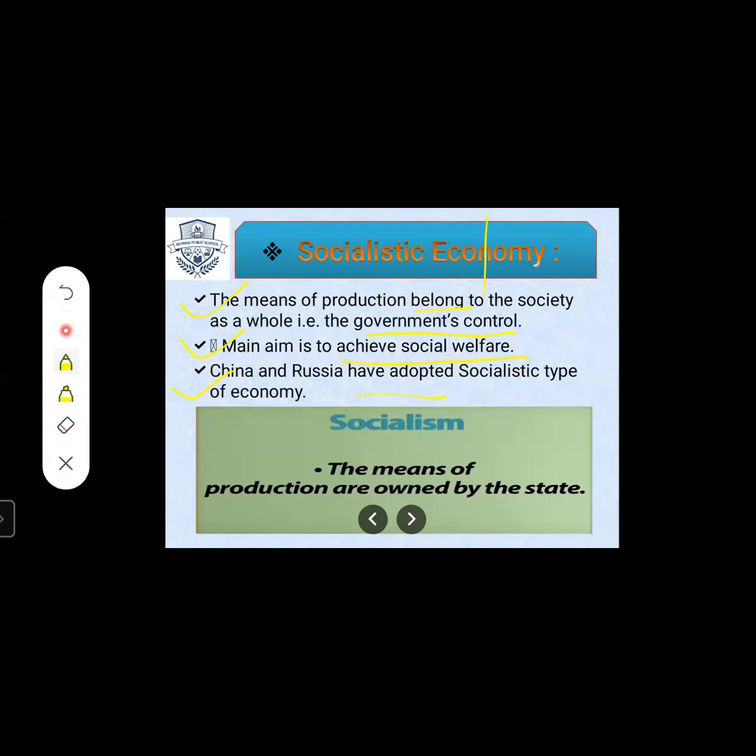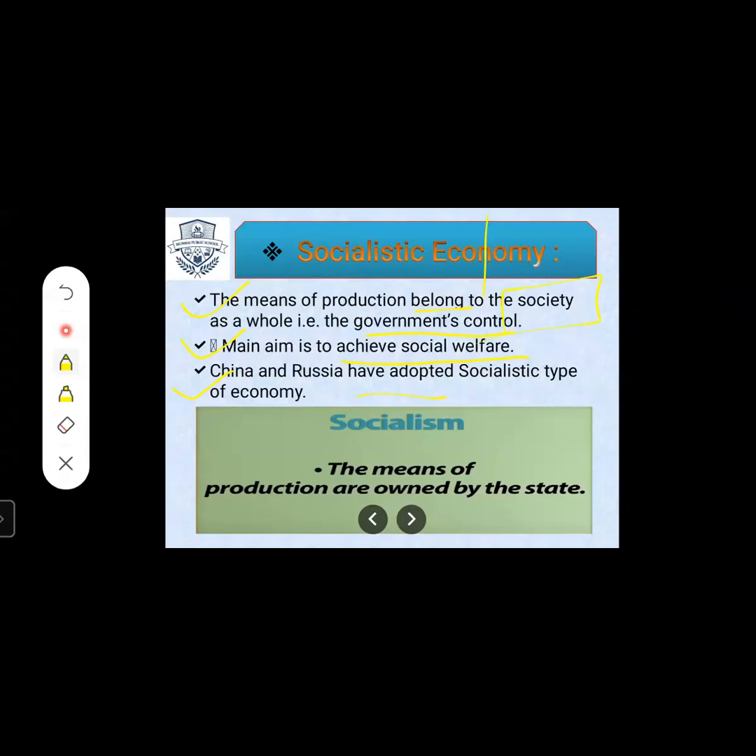So if there is only one company of mobile, we all have to purchase the same company's mobile, because there is no choice. Only one company's mobile is being manufactured, so that is all we have to purchase. So this is about the socialistic economy. Everything which is being produced, which is being manufactured, is for whom? Only for the society.